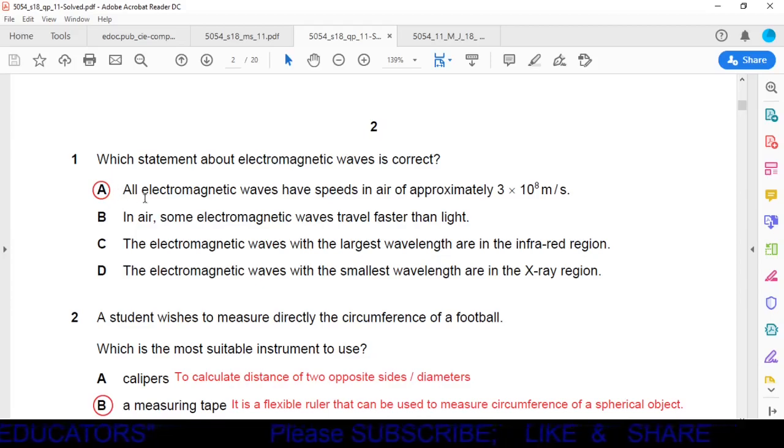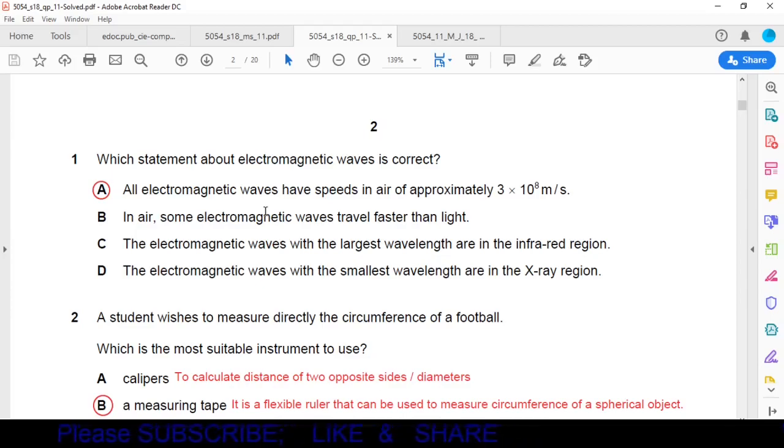Option A. All electromagnetic waves have speeds in air of approximately 3 × 10^8 meters per second. Option B. In air, some electromagnetic waves travel faster than light. Option C. The electromagnetic waves with the largest wavelength are in the infrared region. Option D. The electromagnetic waves with the smallest wavelength are in the X-ray region.